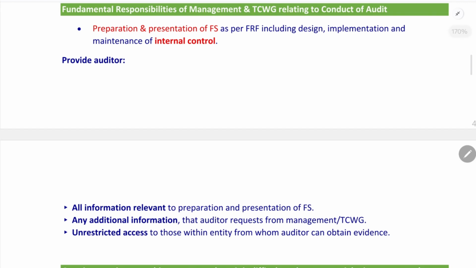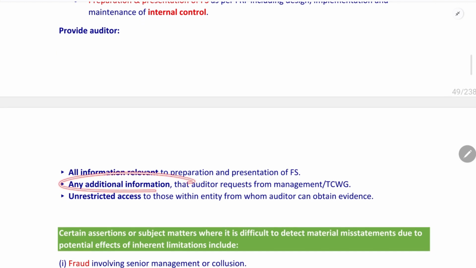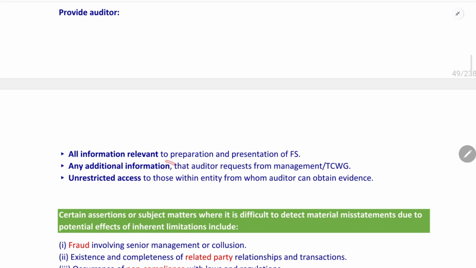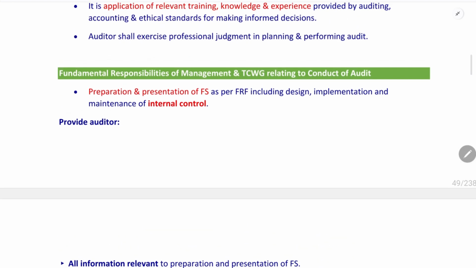The auditor has to... the management has to provide all information relevant to the preparation and presentation of the financial statements. Any additional information that the auditor requests from the management, the management has to provide to the auditor. Unrestricted access to those persons within the organization from whom the auditor can obtain evidence. If the auditor wants to inquire of any person,